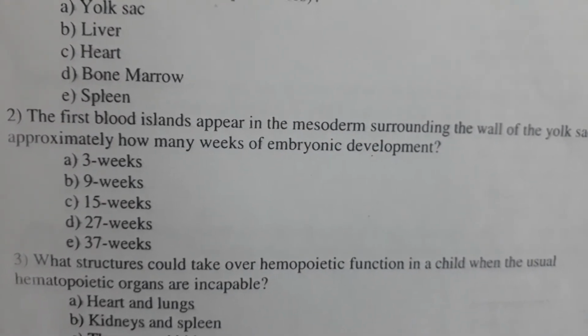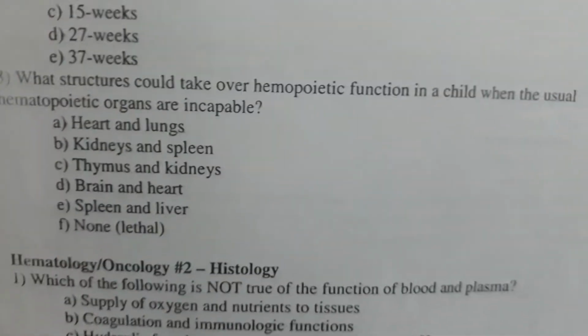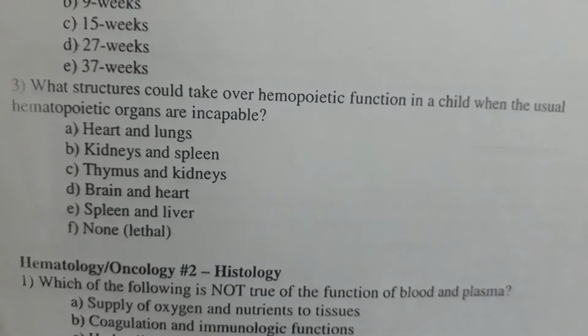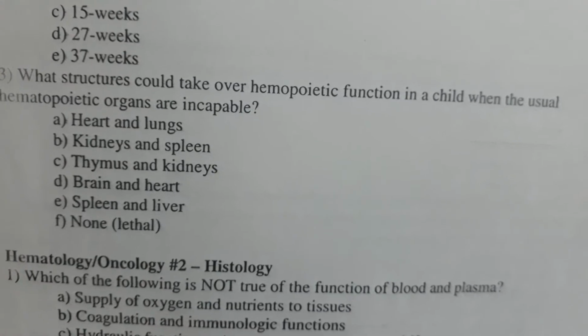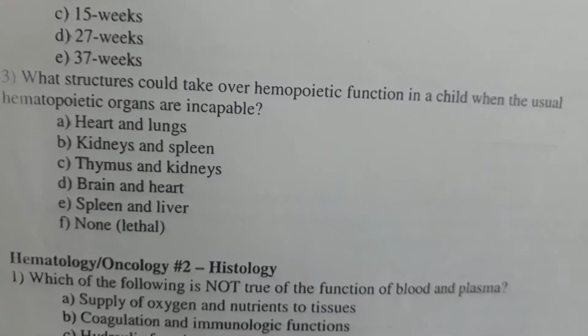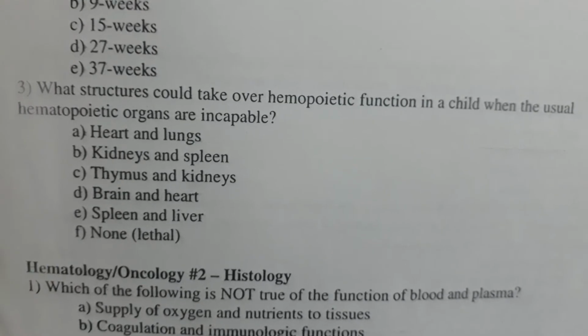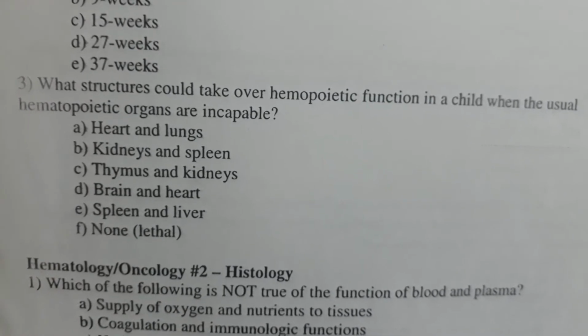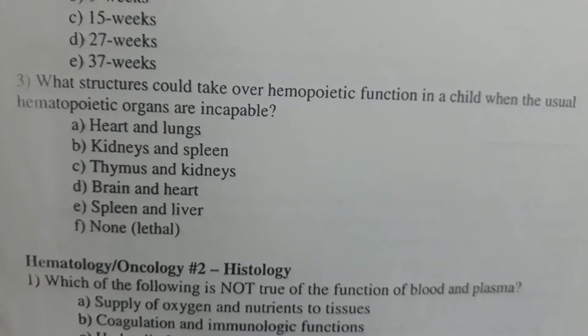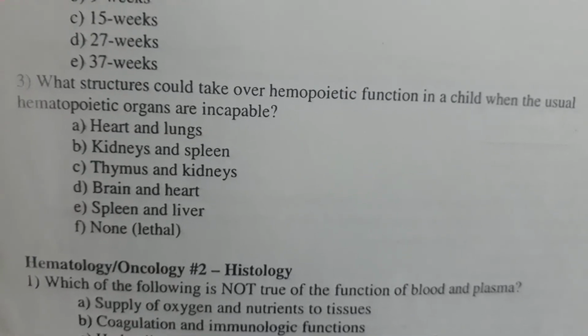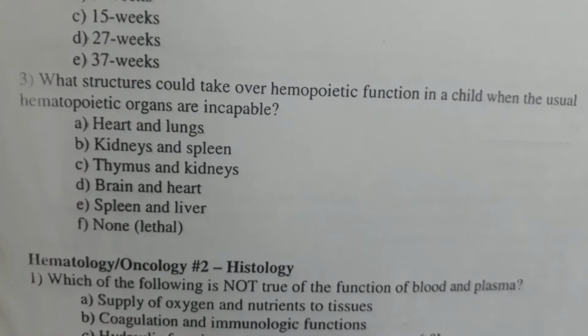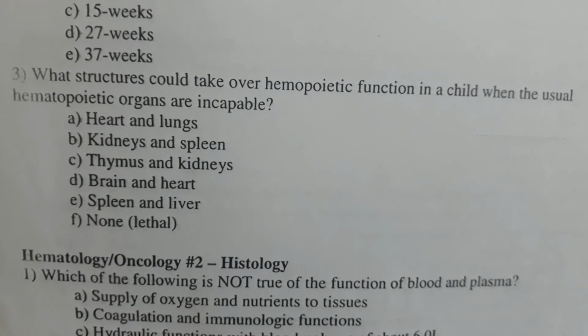Next question is, what structures could take over hematopoietic function in a child when the usual hematopoietic organs are incapable?